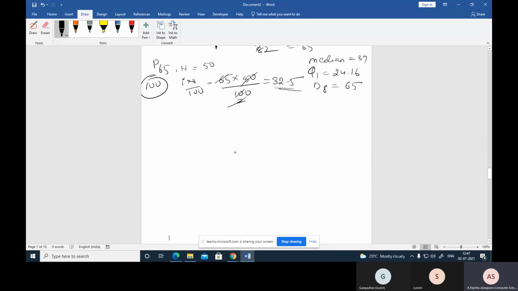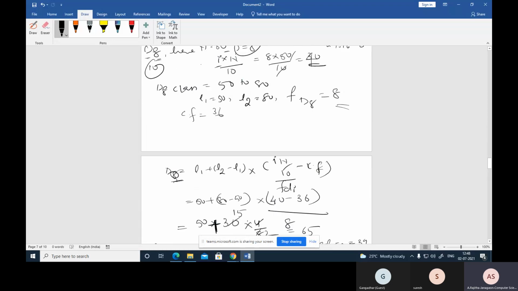Now the P65 class is again 30 to 50. Here L1 is equal to 30 and L2 is equal to 50. The frequency for this P65 class is 20, as you can see here.